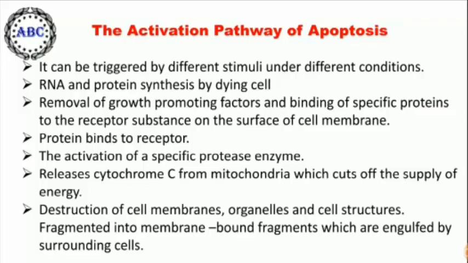Such release of cytochrome C and decrease in energy supply together cause the activation of a series of proteases whose actions are responsible for destruction of cell membranes, organelles, and cell structure. Ultimately, the destroyed cell becomes fragmented into membrane-bound fragments which are engulfed by surrounding cells.